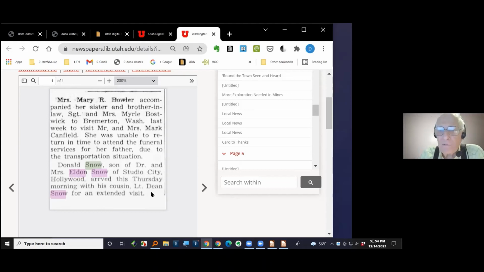I had no idea this was in the newspaper. I searched for my dad, but I found my own name in here from 1945.